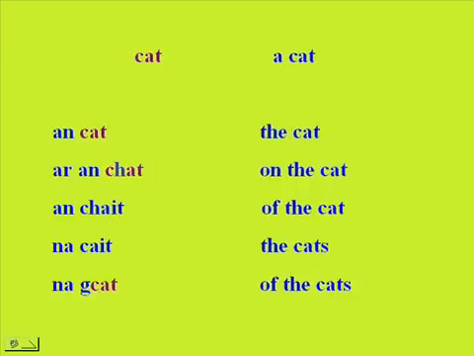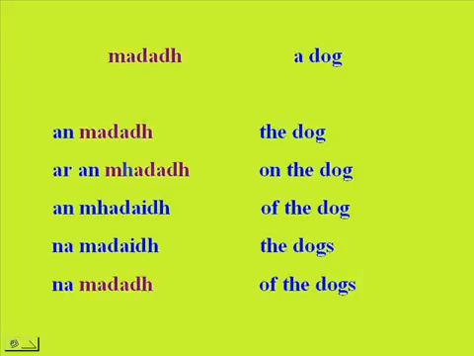For cat, the cat, we have an cat, the cat, ar an gcat, on the cat, an chait, of the cat, na cait, the cats, and na gcat, of the cats. Madra, the dog, we have an madra, the dog, ar an madra, on the dog, an mhadra, of the dog, na madraí, the dogs, na madra, of the dogs.